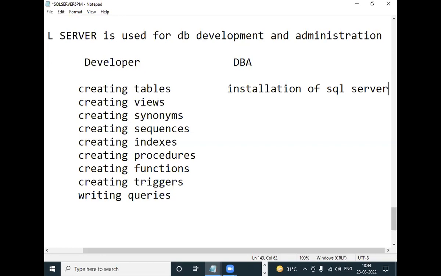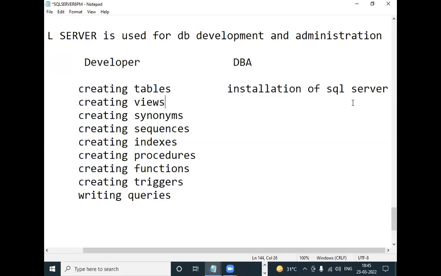Now, you see that in companies nowadays, maximum developers are working from home. They will be sitting at different places, but they work with the same database, not different databases. Then in this network, we install SQL Server. The DBA, database admin, must know installation of SQL Server.